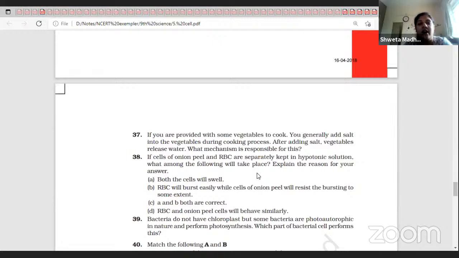But in the case of RBC, without a cell wall, it is not able to manage that pressure, and therefore RBC will burst. Although the onion peel cell also has the same quantity of water, due to the presence of a rigid cell wall, it won't burst. The cell wall prevents bursting in plant cells. Clear? Yes, ma'am.